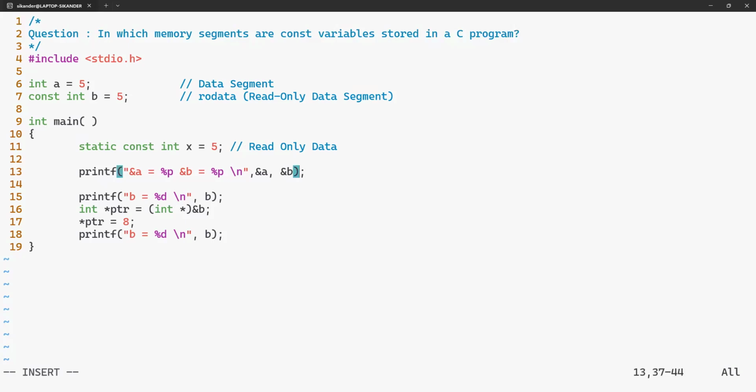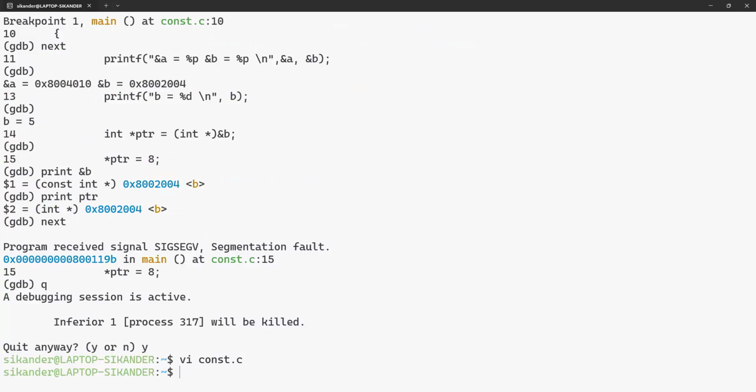I'd also like to print the address of X. You will observe that it is near B. On the same lines, I would like to capture this address of X, try to modify it, and try to print it. Clear?